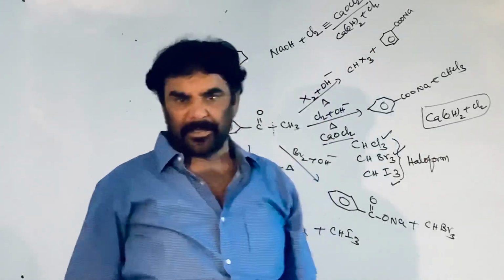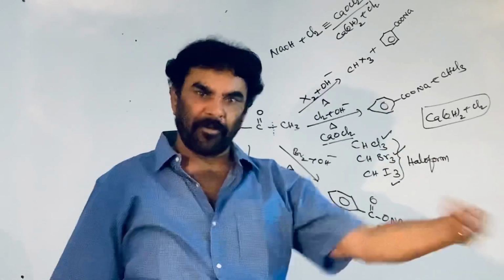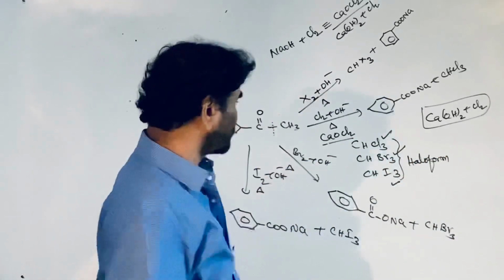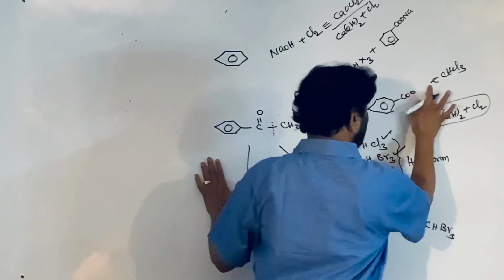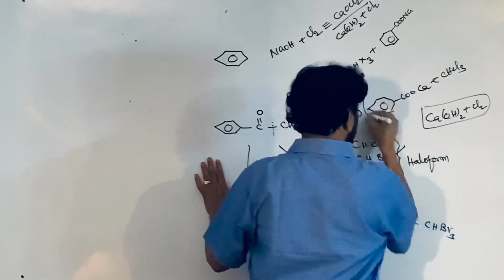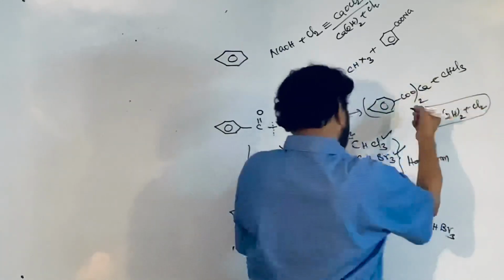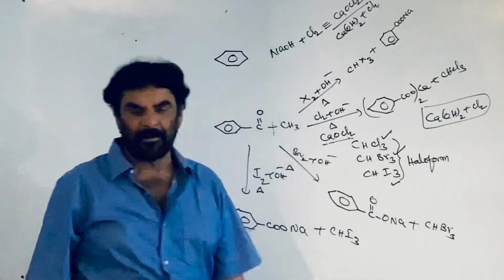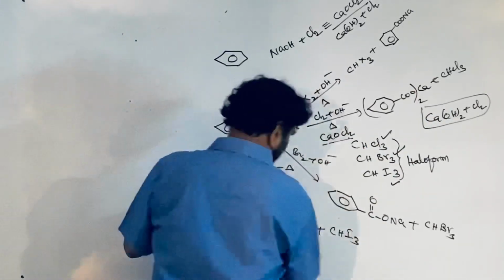There is a convenience. The bleaching powder is providing the chlorine and calcium hydroxide. Here what happens if I use the bleaching powder, instead of the sodium salt, the calcium salt is formed. That's all. Instead of the sodium chloride byproduct, calcium chloride byproduct is formed. That's all. This is the haloform reaction.